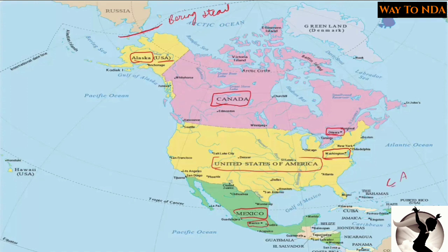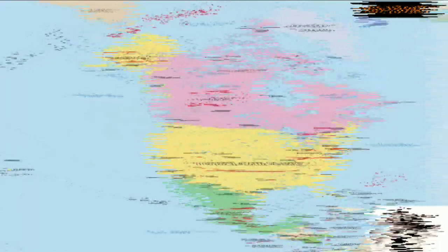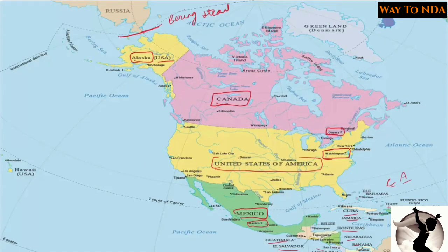In the Central American countries, you have Cuba, Jamaica, and Haiti, then the Dominican Republic, and here you have Honduras, then Nicaragua, then Panama, then Costa Rica. This is Guatemala, this is El Salvador. You can try to find these Central American countries in your atlas and note down their position, their location.